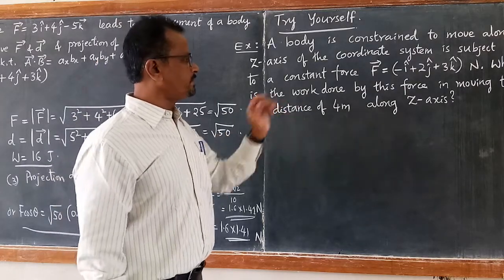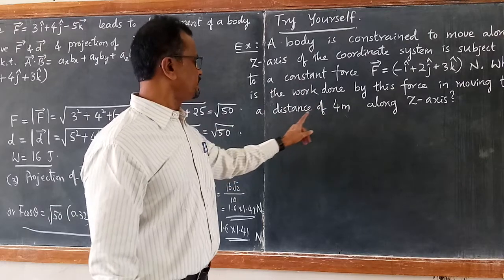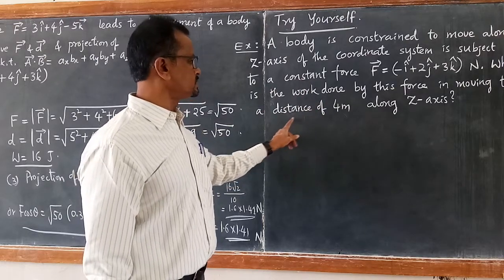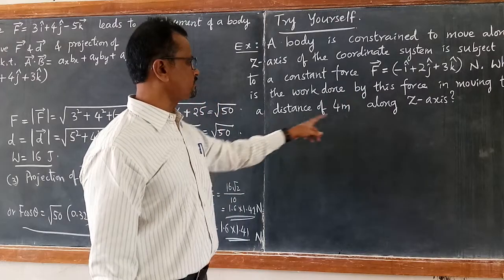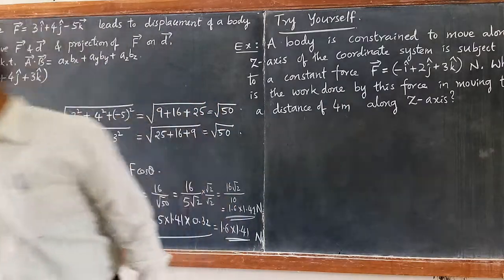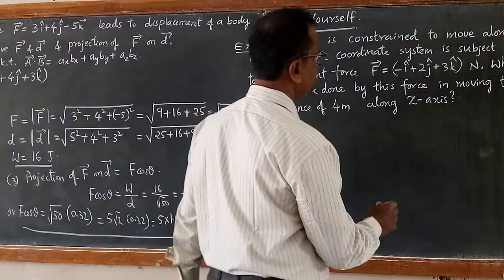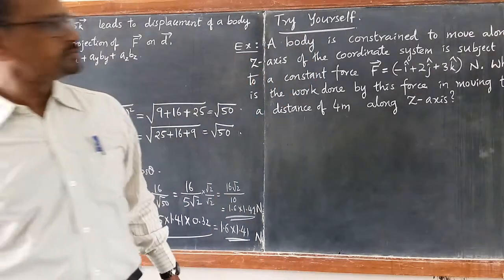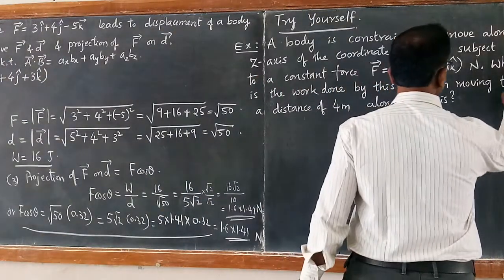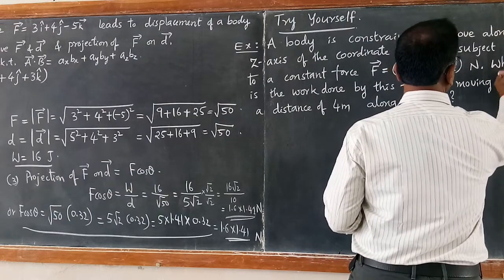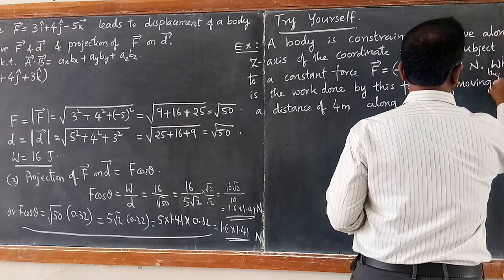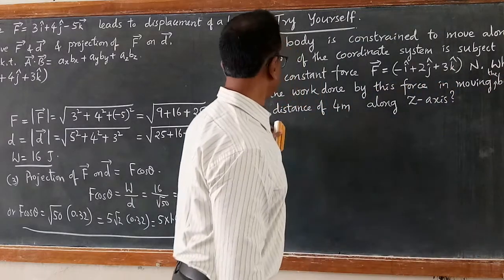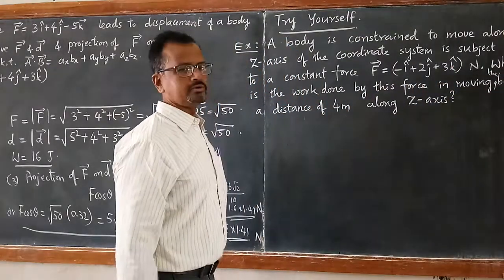What is the work done by this force in moving the body a distance of 4 meter along z axis?